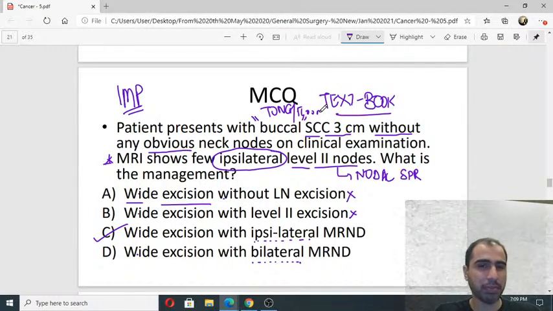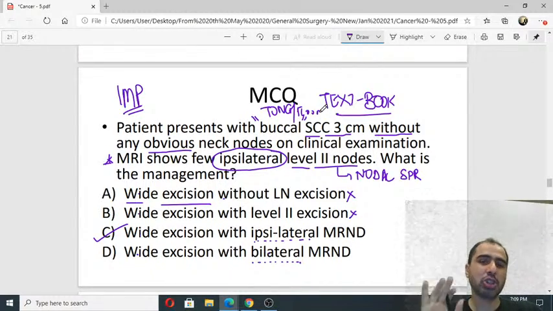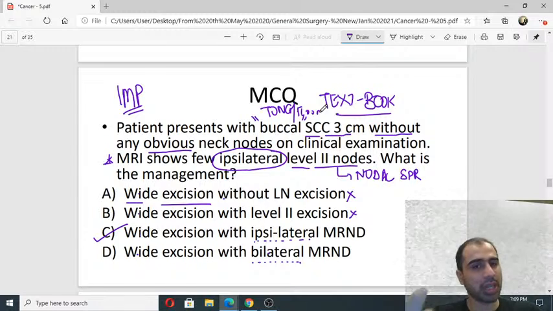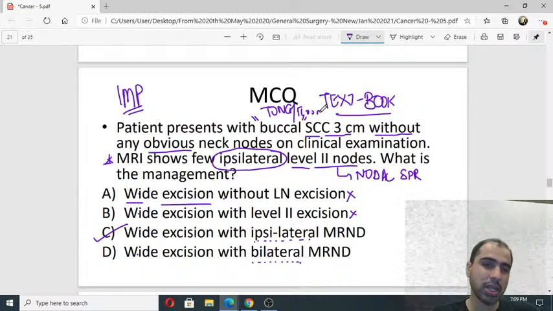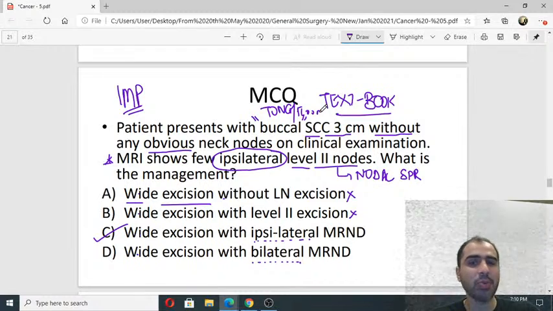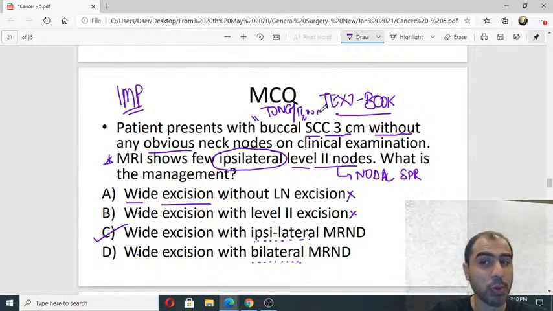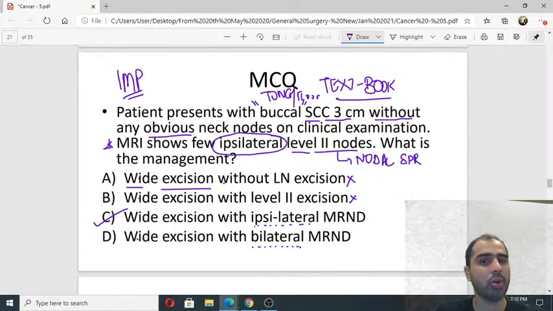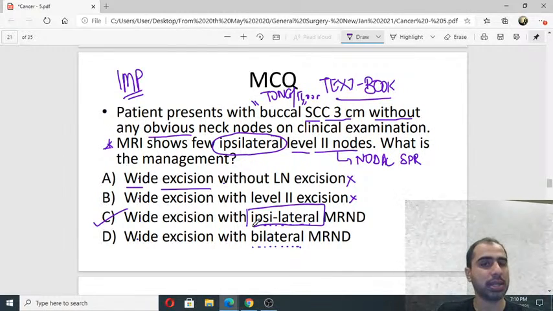I'll give you a rule of thumb. जो साइड के नोड्स इन्वॉल्व है वो साइड के नोड्स निकाल दो. जो साइड पे कैंसर है वो साइड के नोड्स निकाल दो. Don't opt for bilateral MRND unless they have specified a reason to do it, because MRND is a very morbid procedure. You don't unnecessarily remove MRND. Don't jump to MRND. Okay, so most of the times your answer will be ipsilateral. जो साइड पे lymph node metastasis है वो साइड पे.